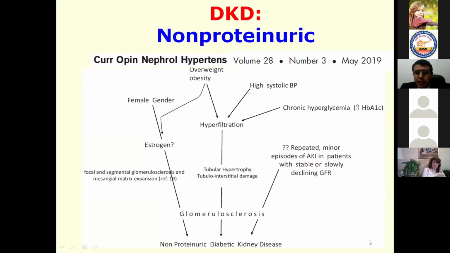While repeated minor episodes of AKI in patients with stable or slowly declining GFR also produce glomerulosclerosis. And in females, of course, estrogen increases the incidence of focal and segmental glomerulosclerosis and mesangial matrix expansion, with progression towards glomerulosclerosis.